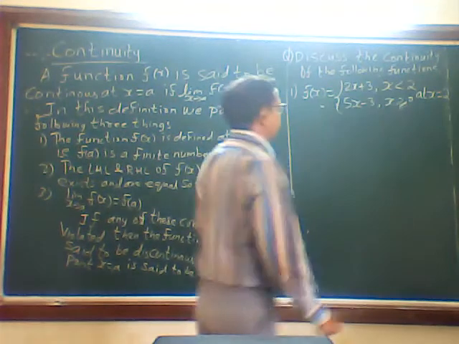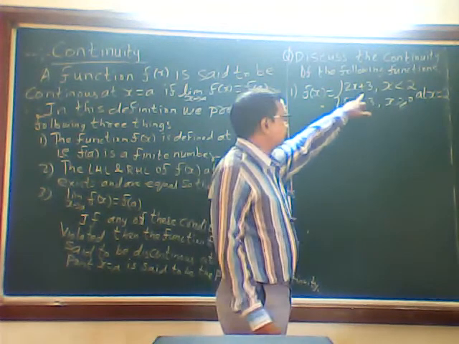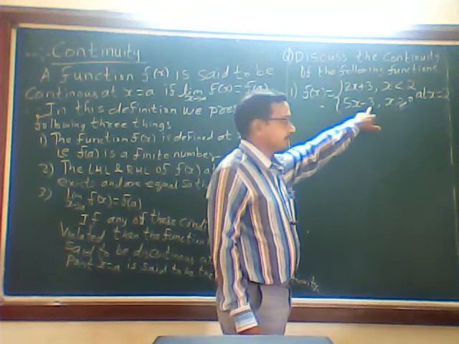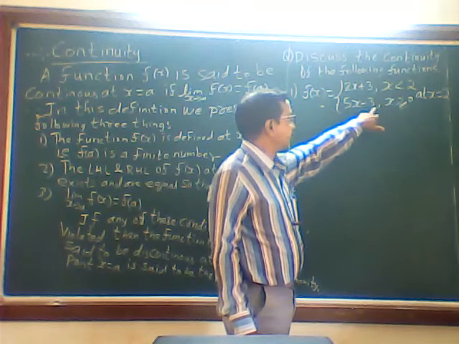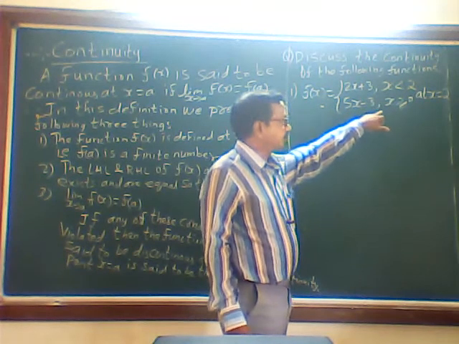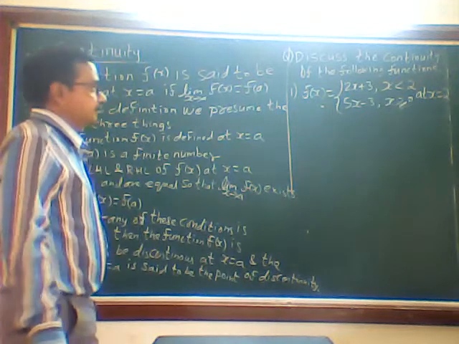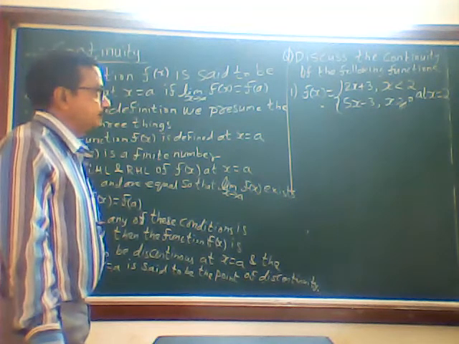See, the question is f of x is equal to 2x plus 3, x less than 2, and f of x is equal to 5x minus 3, x greater than or equal to 2.